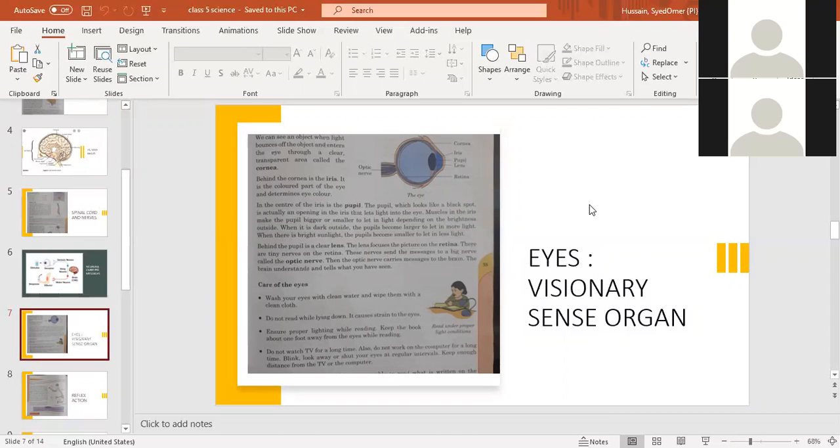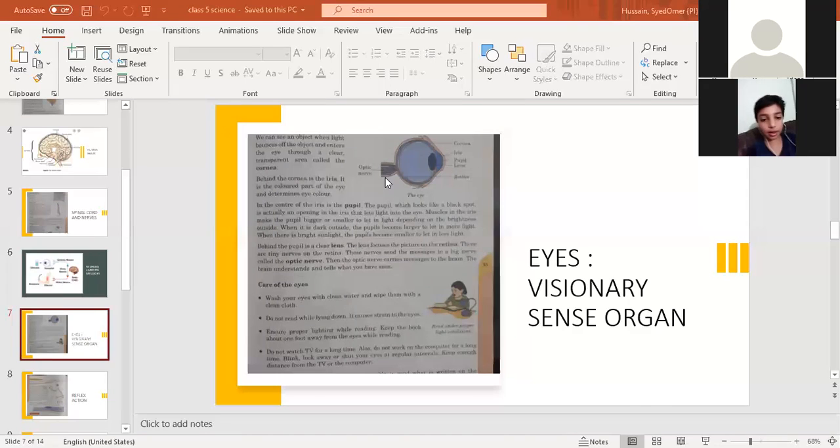What is retina? Retina is the last layer, as you can see over here. This is the main layer. It is important for image formation. These images are being made on the retina. There are tiny optic nerves present on the retina. These nerves send messages to a big nerve called the optic nerve. As you can see, the retina is connected with optic nerves. These nerves send the messages to the brain, and then the brain tells us what we are seeing.